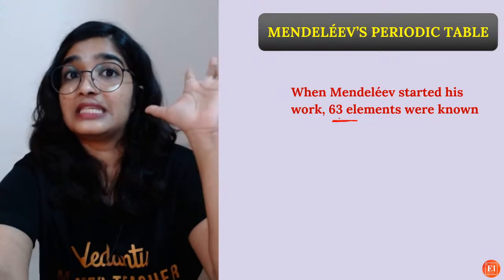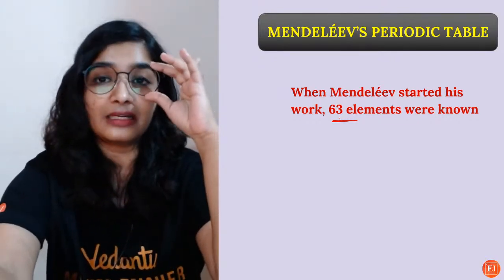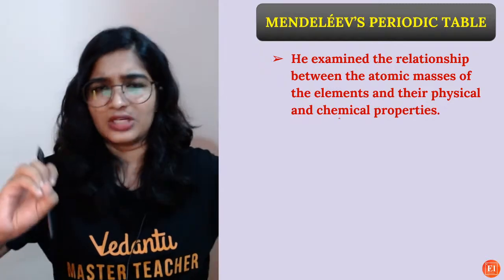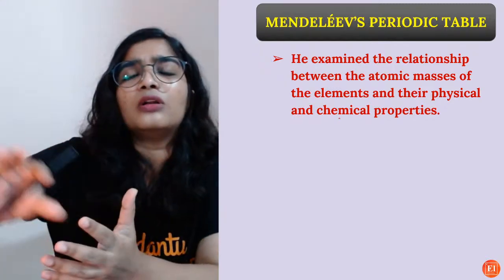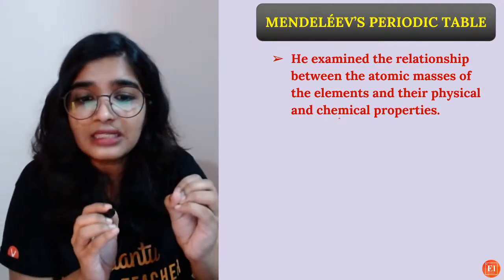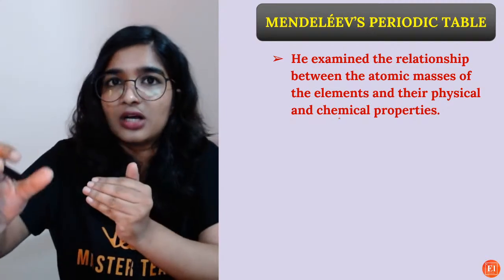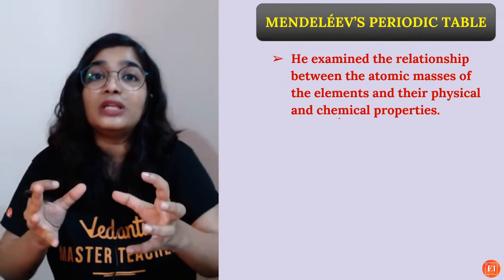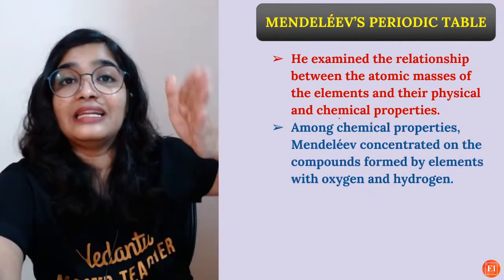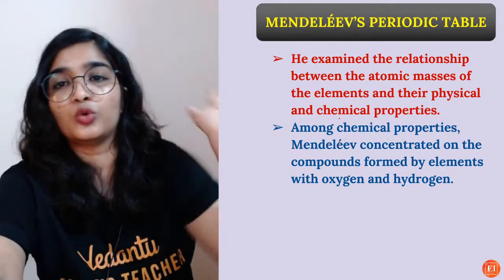When Mendeleev started his work, 63 elements were known. Now we have 118. As I told you, he first made the cards, and then he went on arranging the elements according to the increasing order of atomic mass. Then he observed whether there is any similarity between two elements, in chemical properties along with physical properties. Then he put them in the same group.